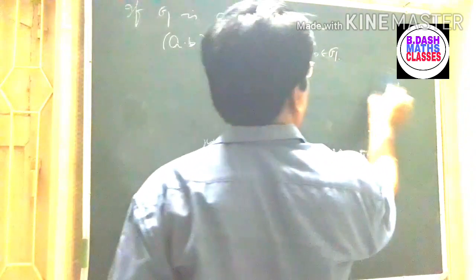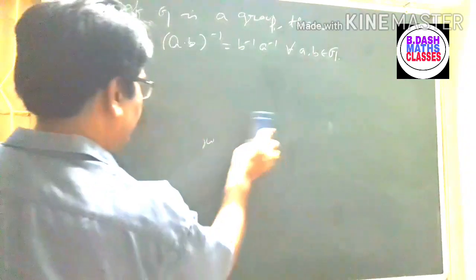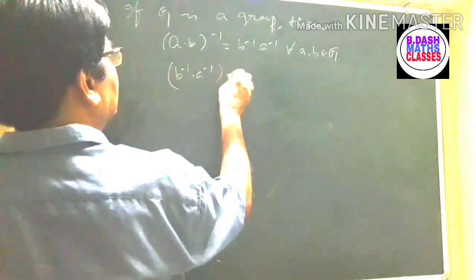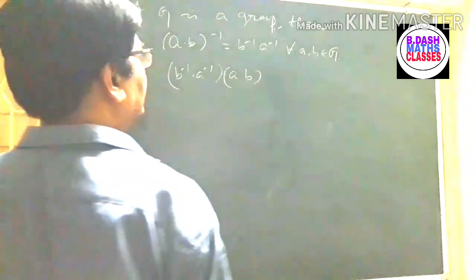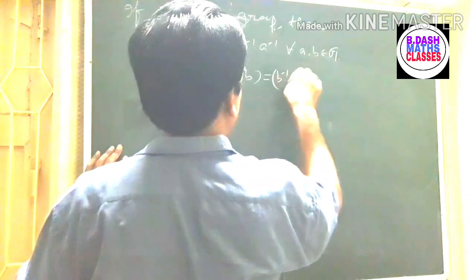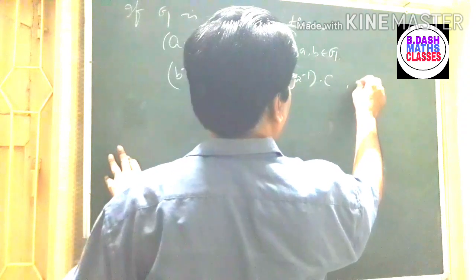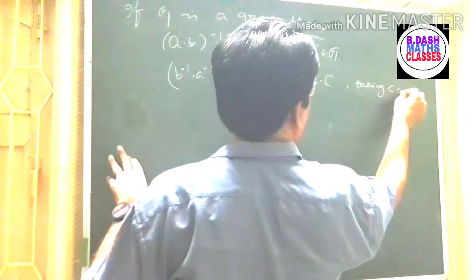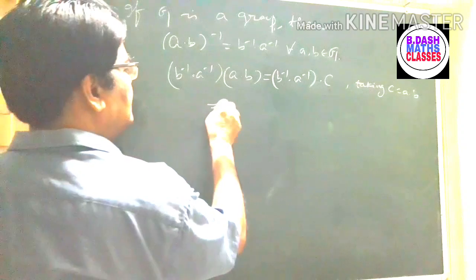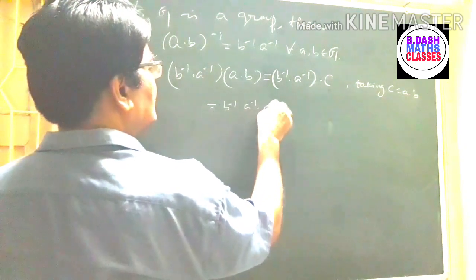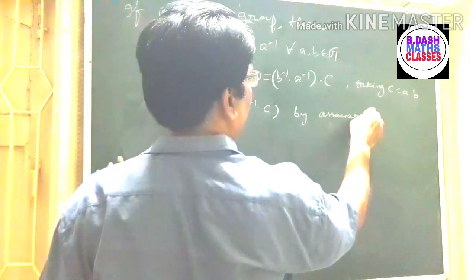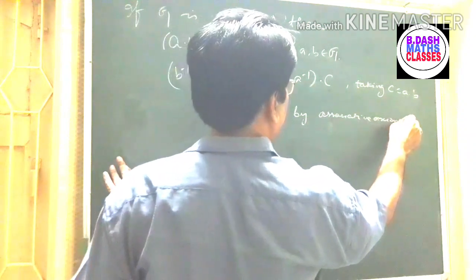Again, let us start with B inverse A inverse into A B. This is equal to B inverse A inverse into C, again taking C is equal to A into B. So this is equal to B inverse A inverse C by associative axiom.